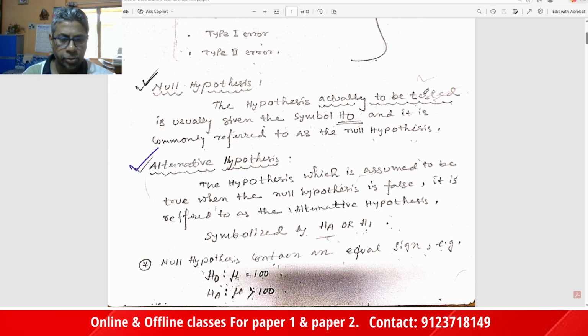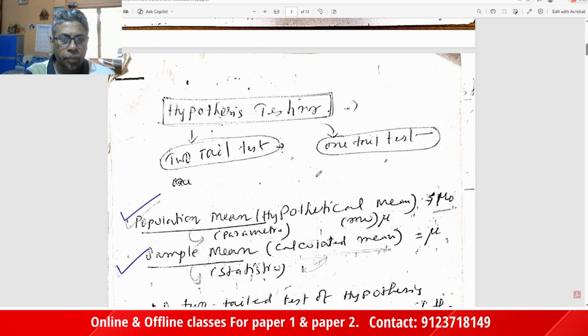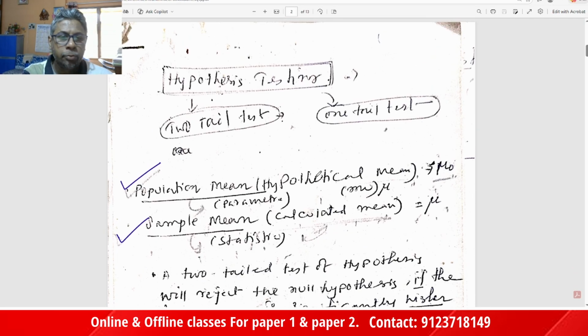The alternative hypothesis is assumed to be true when the null hypothesis is false. The alternative hypothesis is symbolized by HA or H1. So, the next important thing we have to understand is the one-tail test and two-tail test.